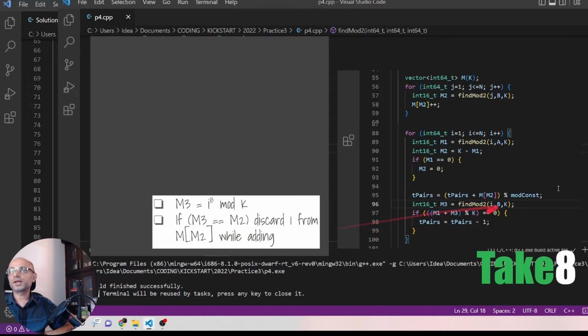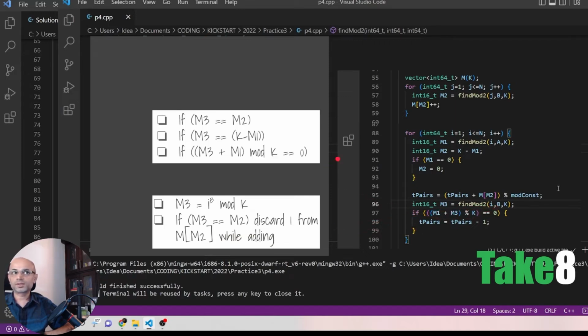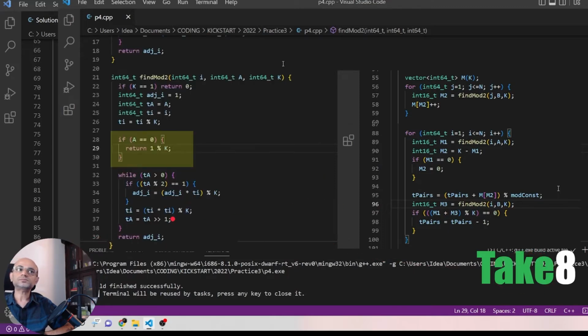But we can also write it differently. Instead of writing M3 equals M2, we can write it as M3 equals k minus M1, or if you remove it here, M3 plus M1 mod k equal to 0. That's what we are checking as part of the take 8. And we also need to handle the case when a equals 0 in the find mod 2, which should be 1 mod k.